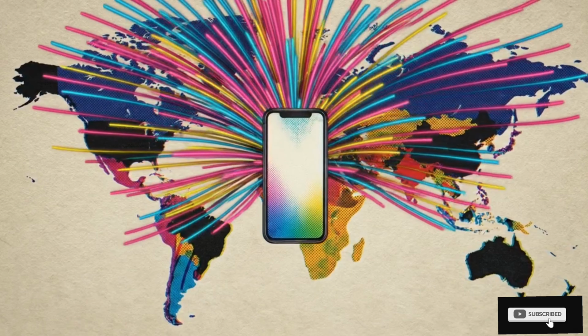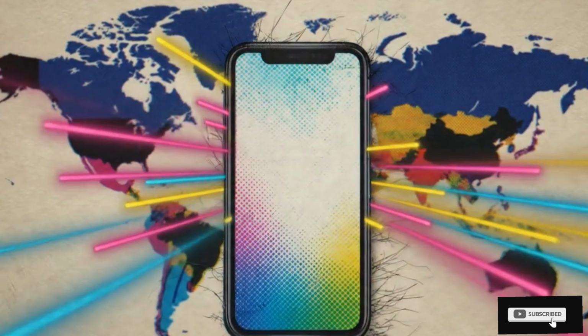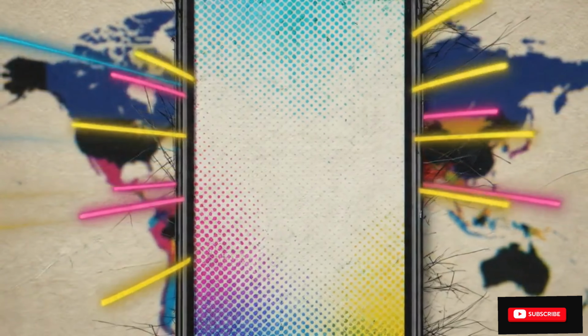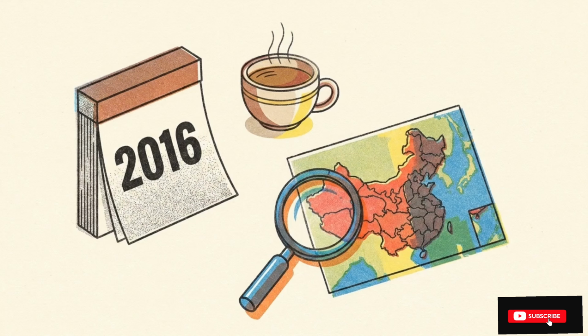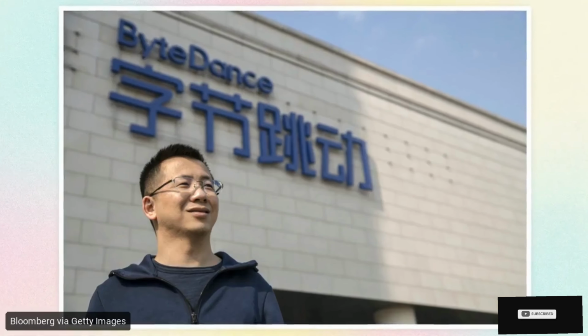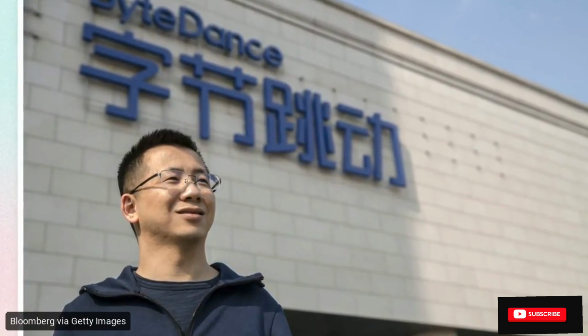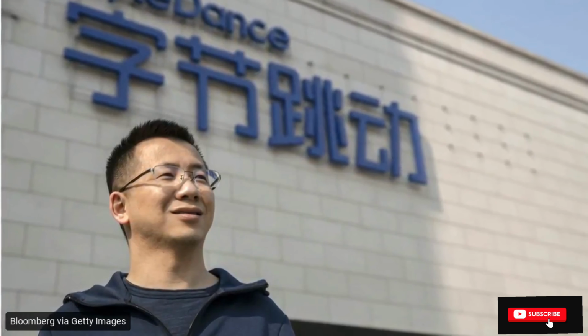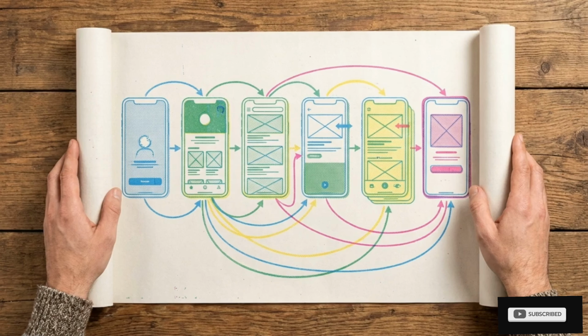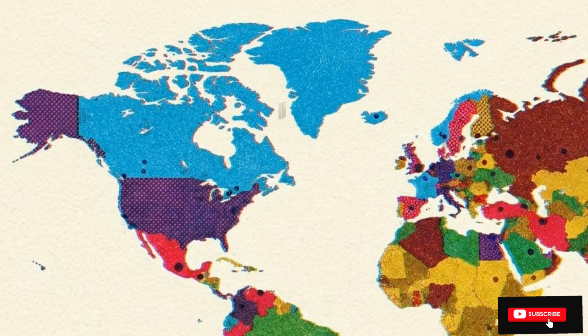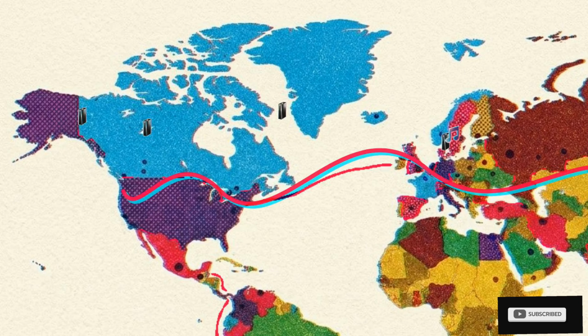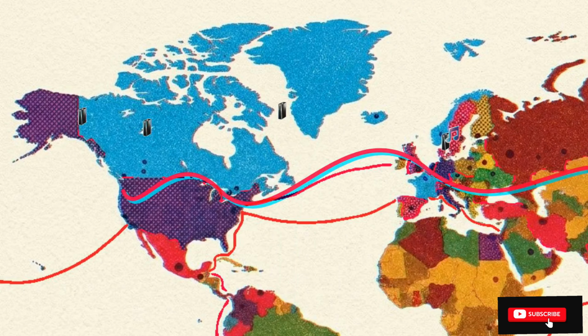Today, a single non-American platform captures significantly more daily watch time than the established social networks that preceded it. The origin of this shift traces back to China in 2016. A company named ByteDance, led by its founder Zhang Yiming, began developing a new model for short-form content. To understand this rise, we have to look at the specific strategy ByteDance used to bypass established giants and capture the global attention economy in less than 5 years.